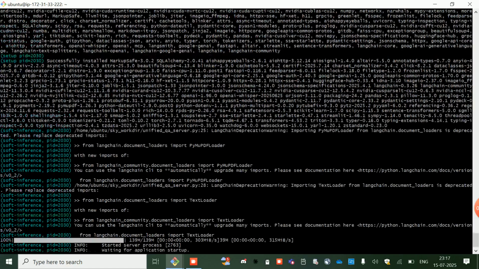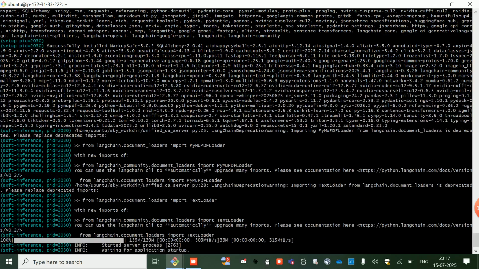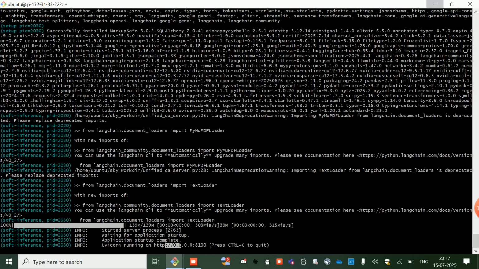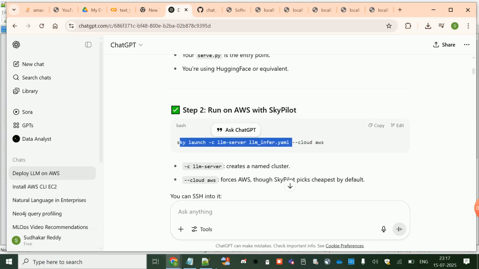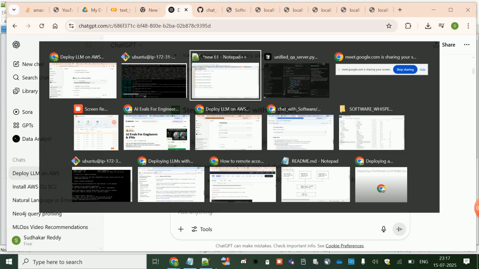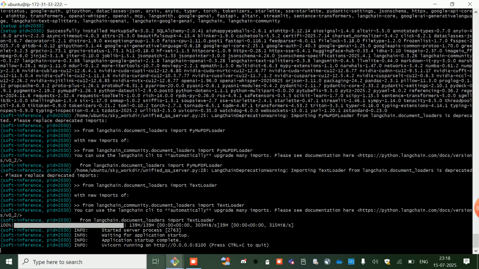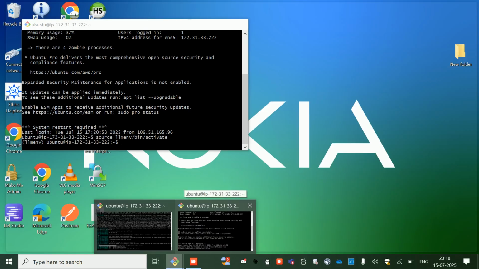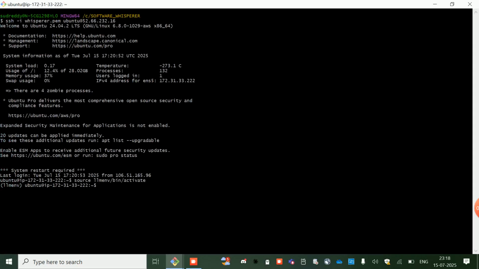Once I do that, this is my AWS EC2 running, and you can see this server is up and running. This is a SkyPilot server which is up and running. Basically, you have to run that YAML file with sky launch. So this is the sky launch you can see. We need to run this command, sky launch, and it will bring up the LLM server. So you can see this LLM server is up here. Let me showcase the LLM server. Yeah, so this is the LLM server which is up.